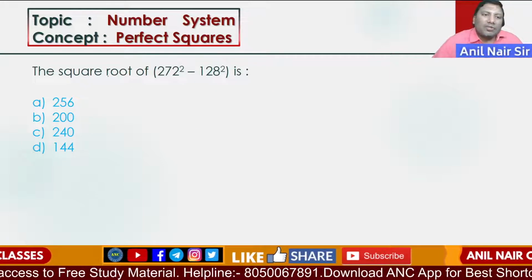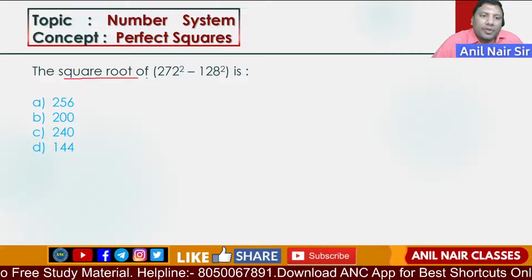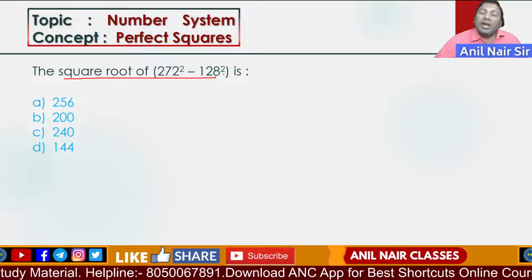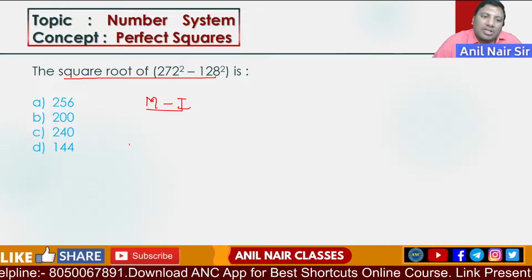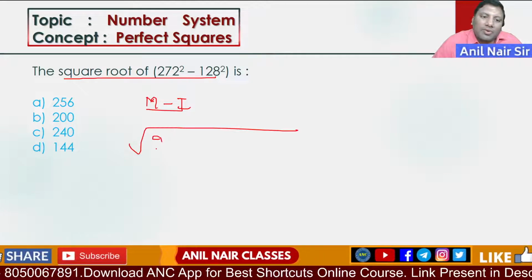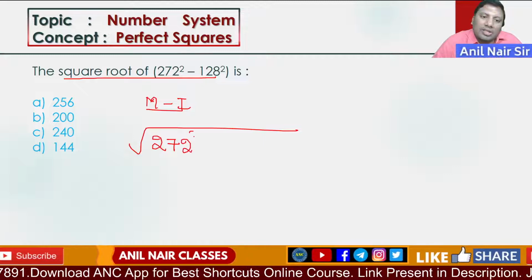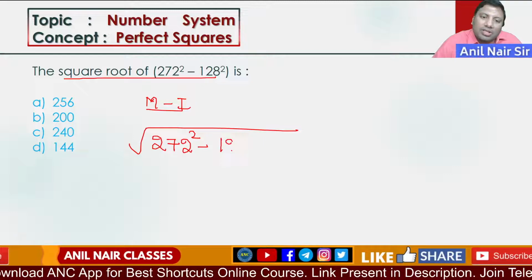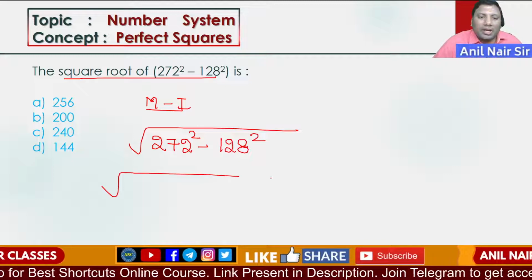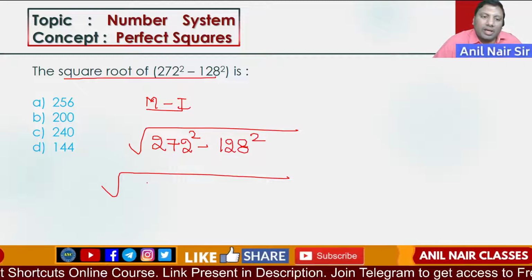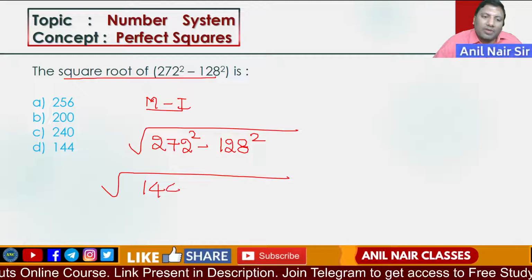Now, see here. The square root of 272 square minus 128 square. How to answer this question? It is A square minus B square. A minus B is 144.